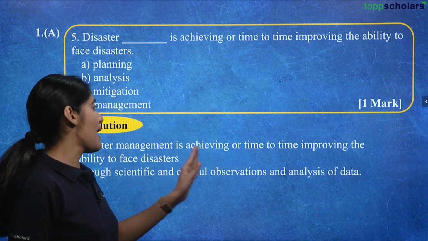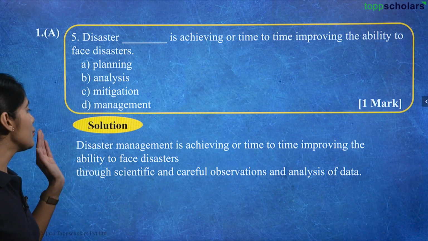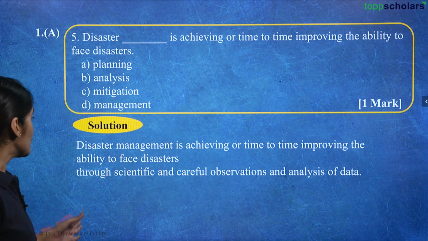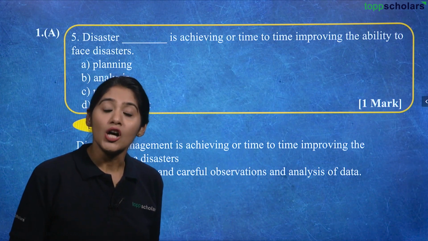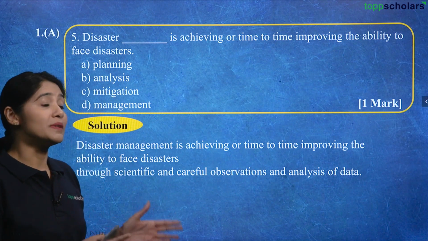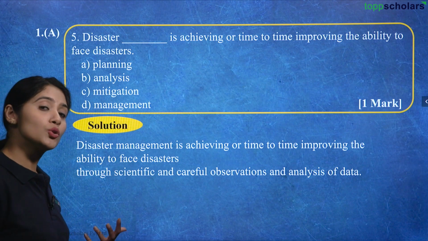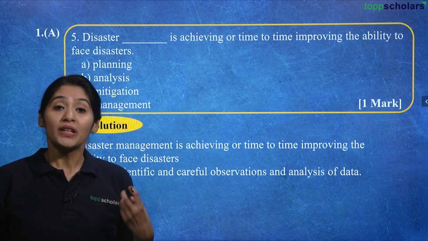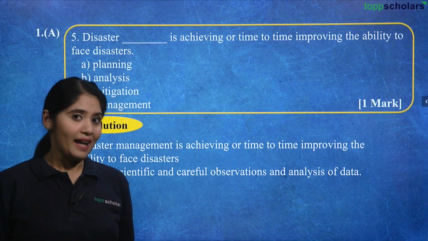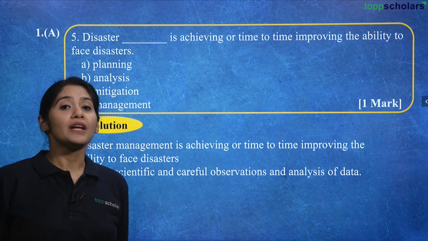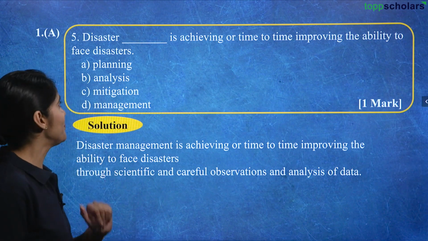Disaster management is achieving or time to time improving the ability to face disasters through scientific and careful observation and analysis of data. So, where do we collect data from? From the past events, and then we see how we mitigated those disasters. We take into consideration all the possibilities by which it can be improved further, and we are much better prepared to face these disasters in future.